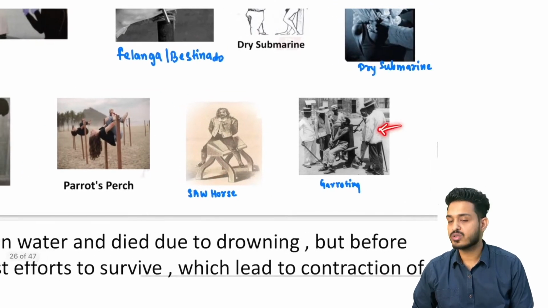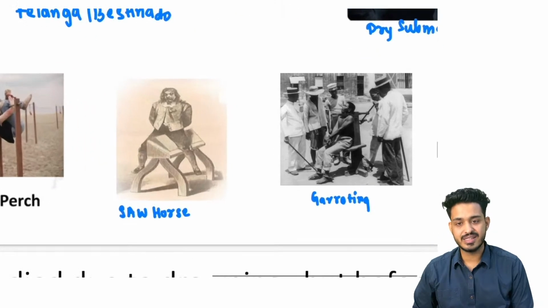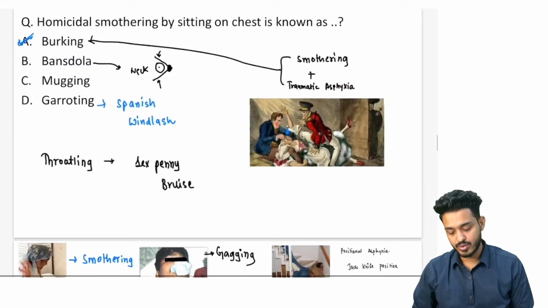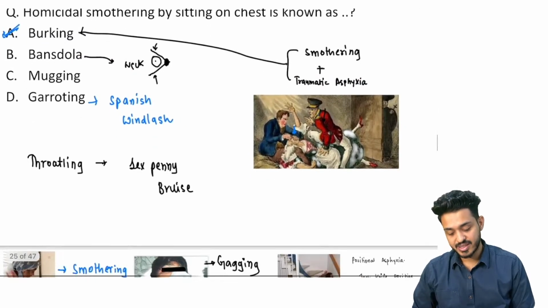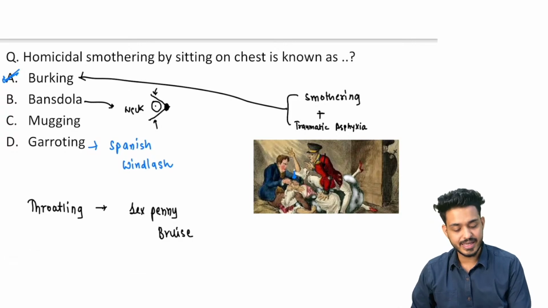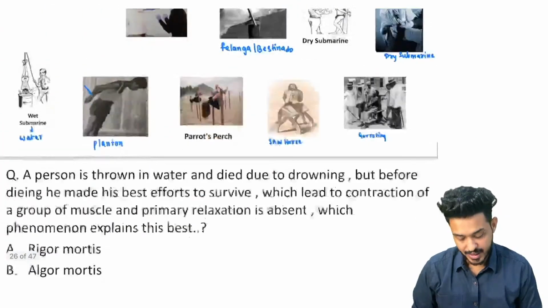And garroting, also known as Spanish windlass, in this we rotate it, right? And bastinado you already understood, right? So this is going to be the thing. So the answer in this particular case is going to be option A. That is going to be in favor of Burking.